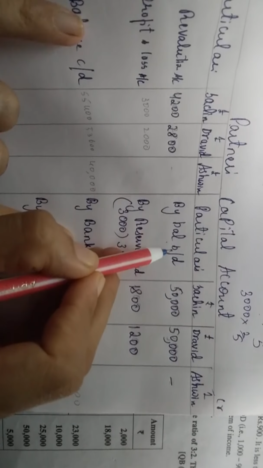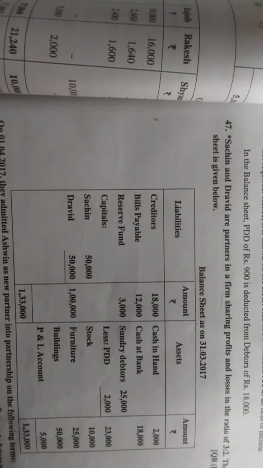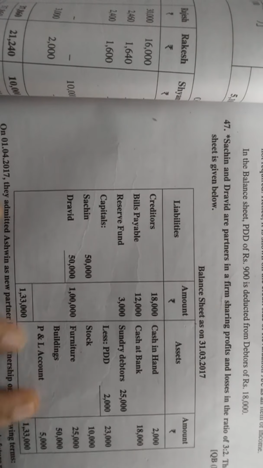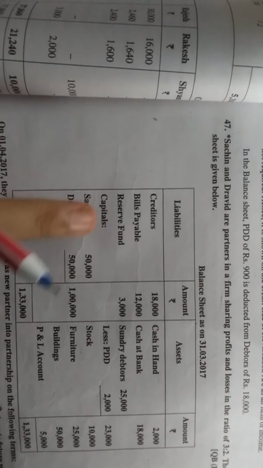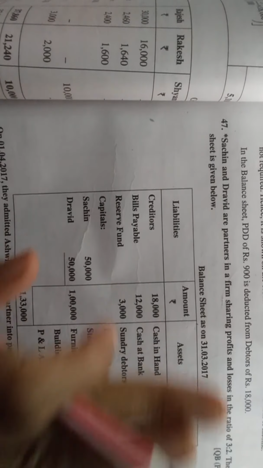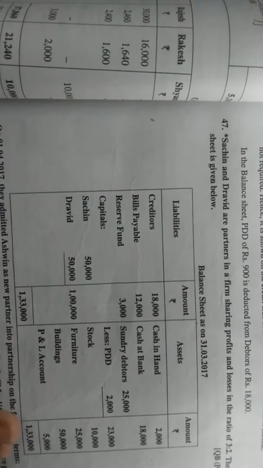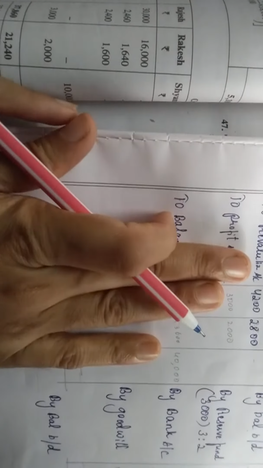So, balance brought down, revaluation account, reserve fund. Student, there is one more in this question: the P&L account, profit and loss account. This is similar to your reserve fund. Which side is it on? It is in the asset side, the credit side. So here you will write on the debit side. I will tell once again: profit and loss account is on the credit side, so here you will write on the debit side.